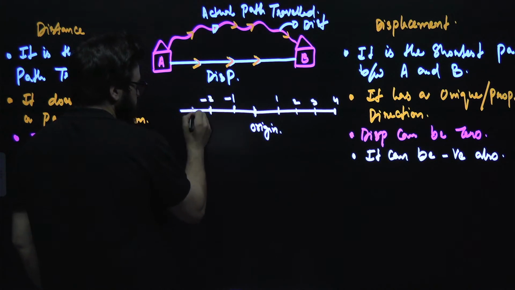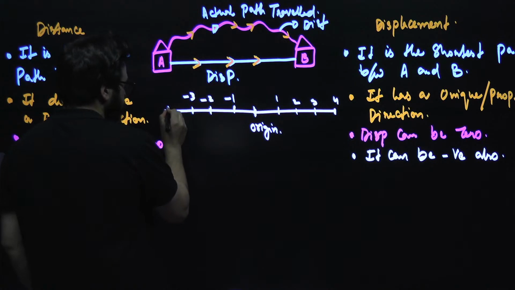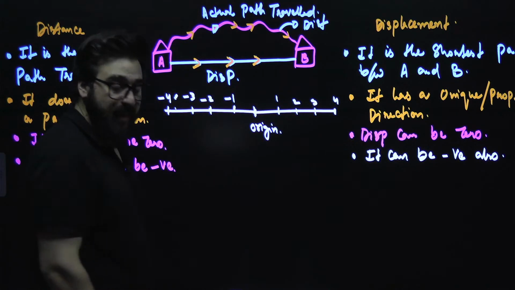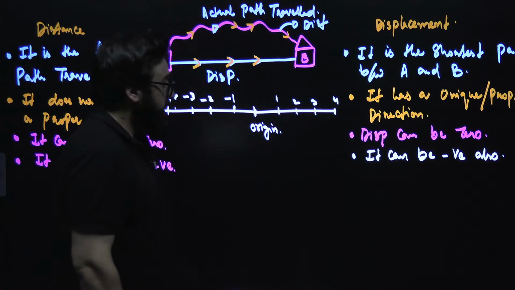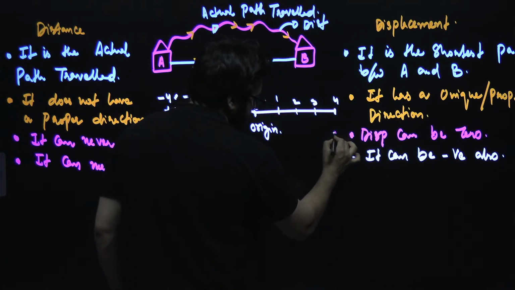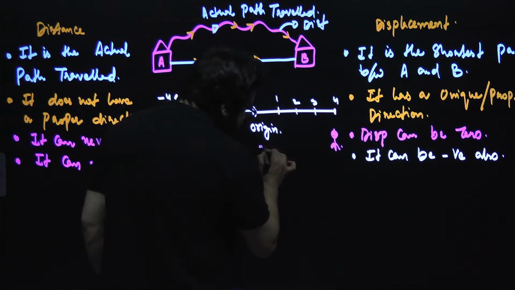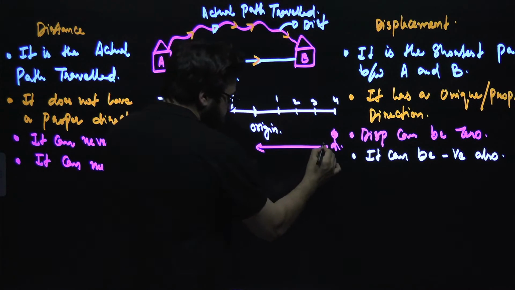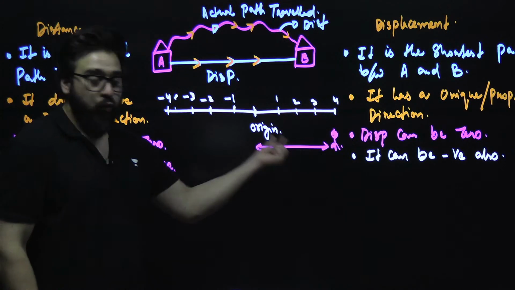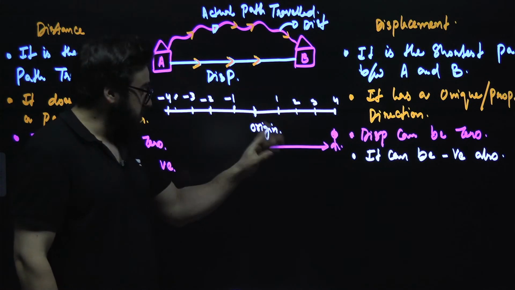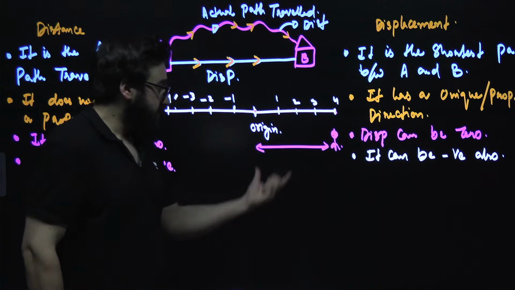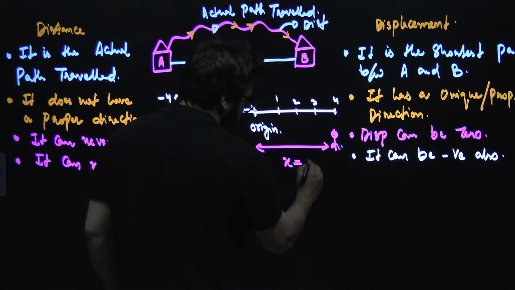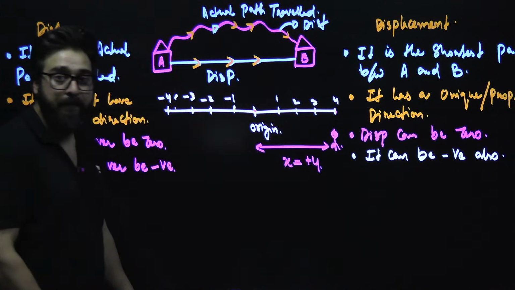We say this is minus 2, this is minus 3, and this is minus 4. Understand very carefully. If the person is at a point over here, can I say that with respect to the origin this much is the displacement? Let's suppose the person started from the origin and reached here. This is the displacement, x is equal to plus 4 meters.